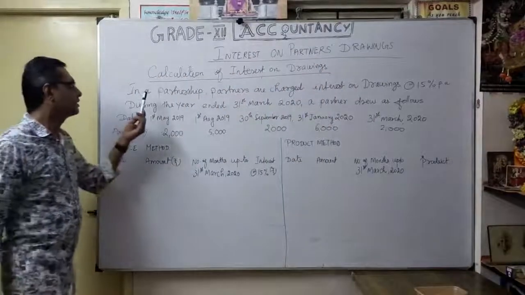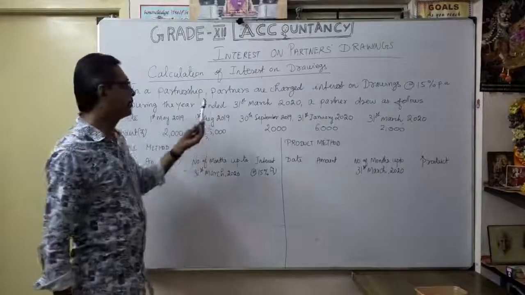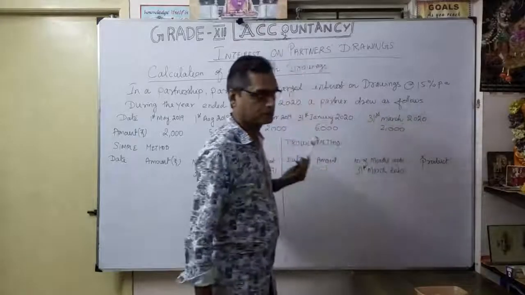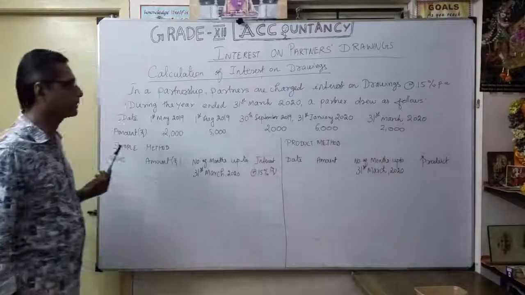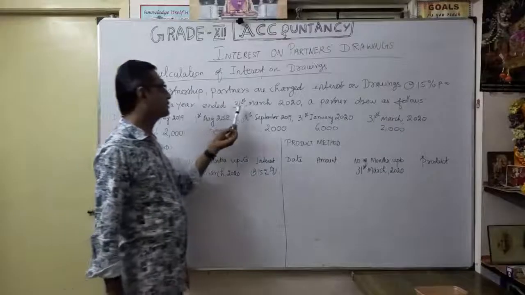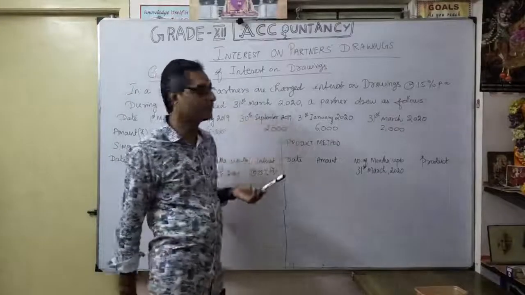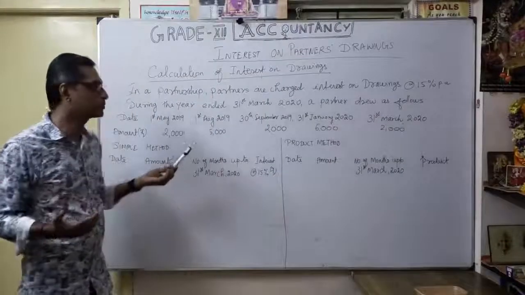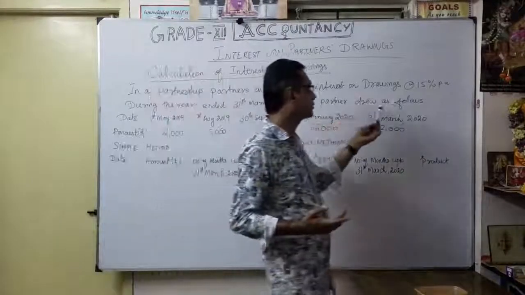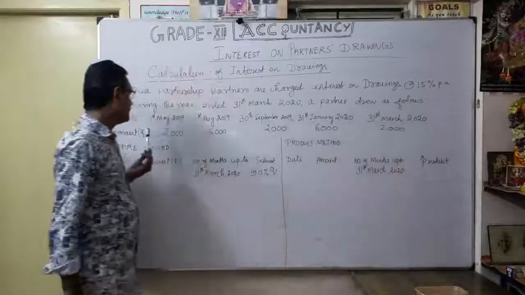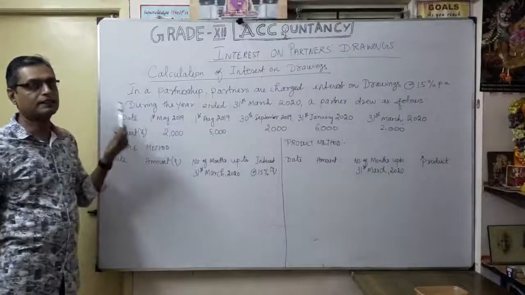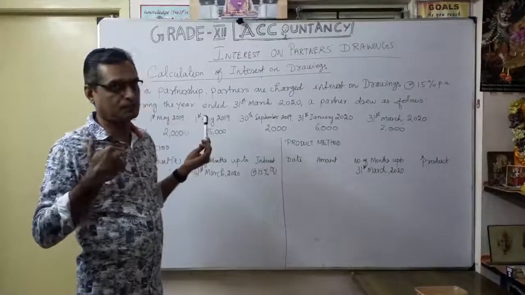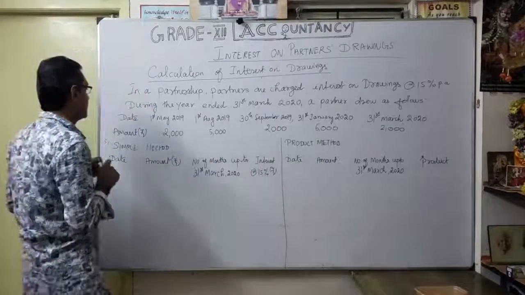See here, in a partnership, partners are charged interest on drawings at 15% per annum. The rate given is 15%. During the year ended 31st March 2020, the partner drew as follows. See the amount and date. That's why it is called irregular period, irregular interval, with the same amount or different amounts.